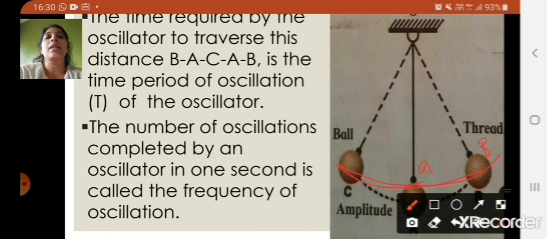So this is the time period of the oscillation of the oscillator. So the number of oscillations completed by an oscillator in 1 second is called the frequency of the oscillation, right? So how many oscillations it takes in 1 second, that is called the frequency of the oscillation.